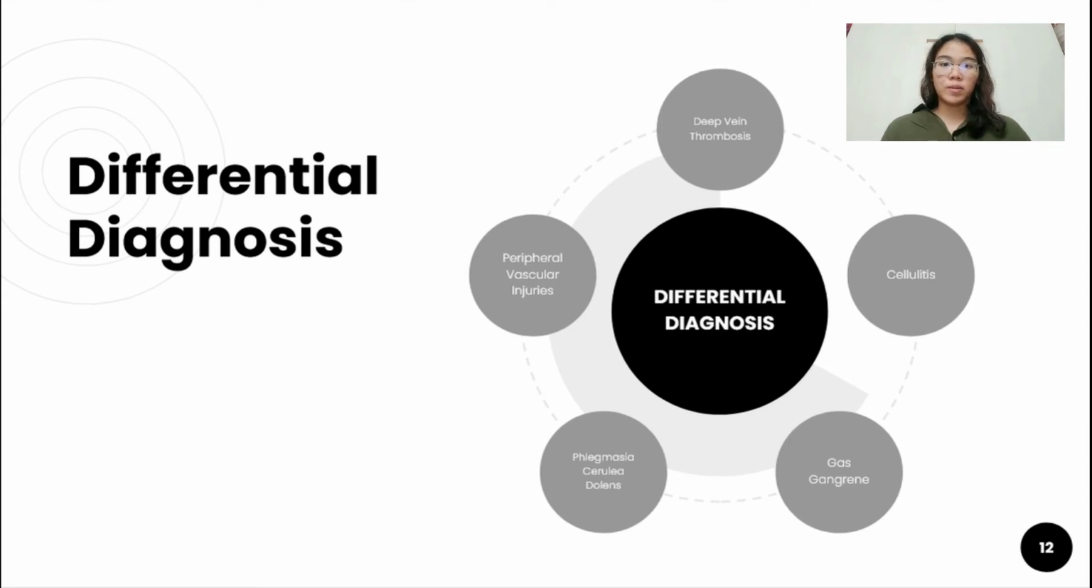The last one is peripheral vascular injuries. Trauma to the vascular system itself can come in three forms. There are blunt, penetrating, or a combination, where these injuries usually occur in a civilian or military setting. The mechanism of injury is important to determine the form.